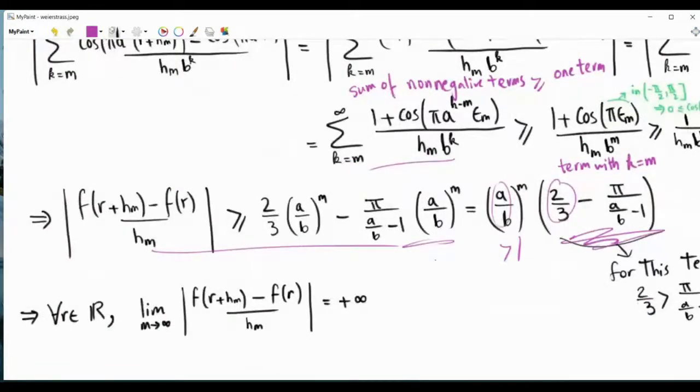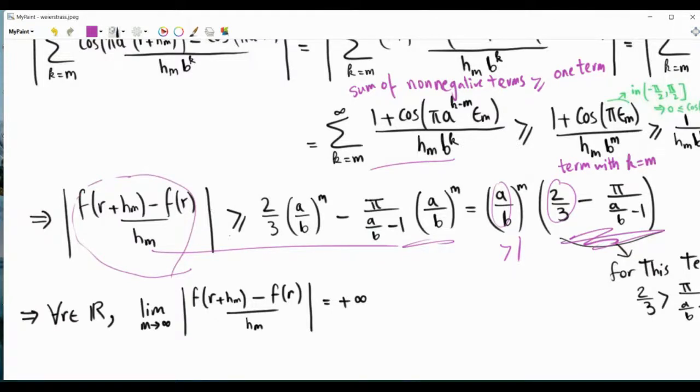Now we can see that if we try to take the limit as m tends to infinity, and hm goes to 0, then if there is a first derivative, this should go to a finite real number.